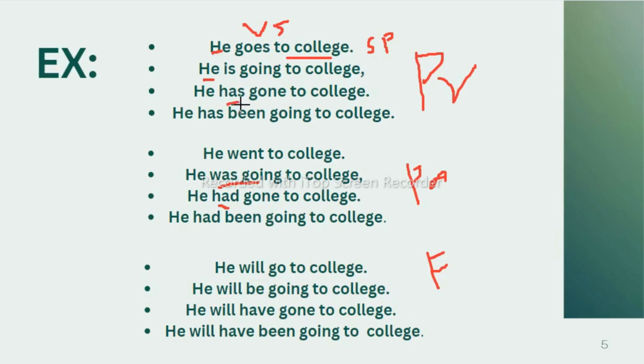If has and have are there with V3, that is the present perfect. So by seeing the verb only we can decide or judge the tense. So the verb alone has the formulation that shows the tenses in a sentence. For example, if I write went, this is the V2 form of the verb.